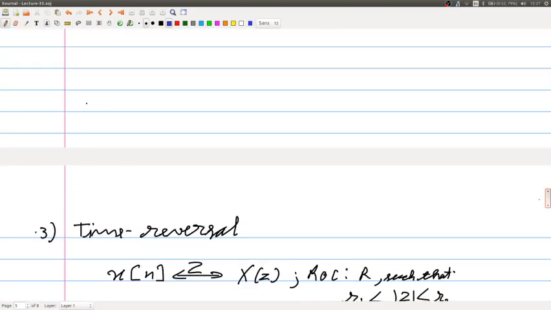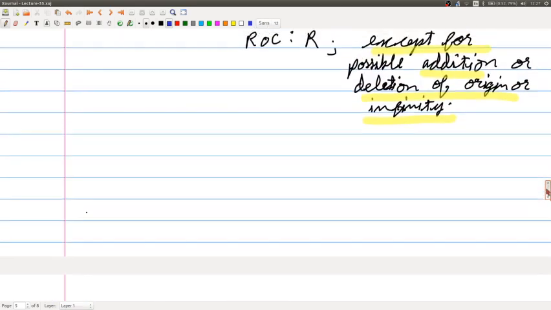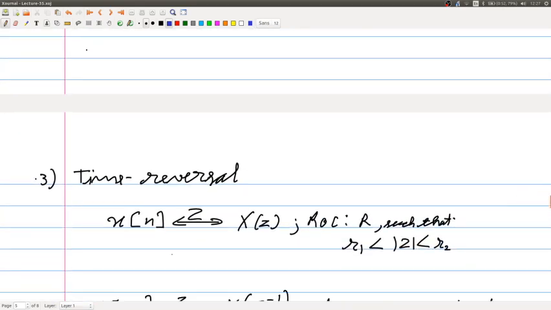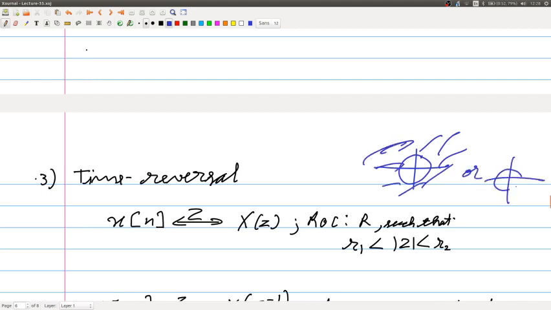So, what would be the third property? The third property is the time reversal property. Here again, x of n has z transform capital X of z, and the region of convergence is R. Generally, what I am saying is there is some region R. It can be this, or it can be inside also.